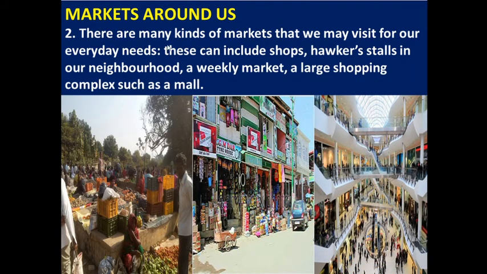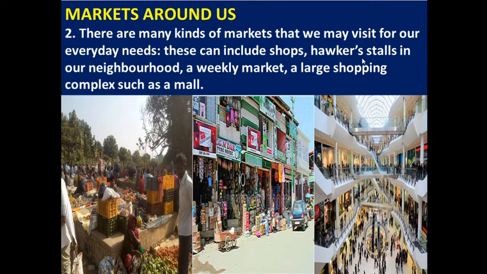There are many kinds of markets that we may visit for our everyday needs. We have different types of markets in the world. Markets such as these include shops, hawkers, and stalls in our neighborhood. Shops means nearby or neighborhood shops. Wherever you are staying right now, you will see shops nearby. All these shops become neighborhood shops.